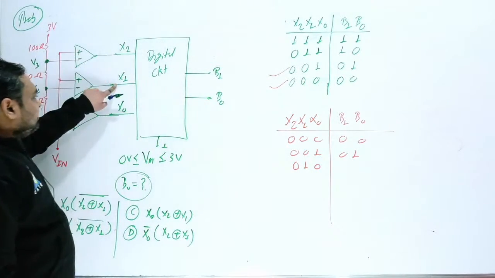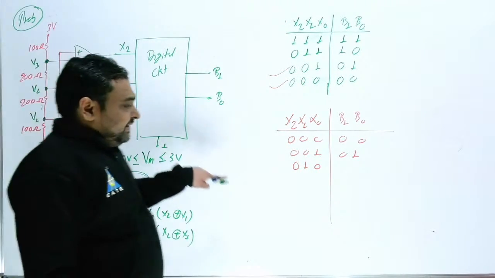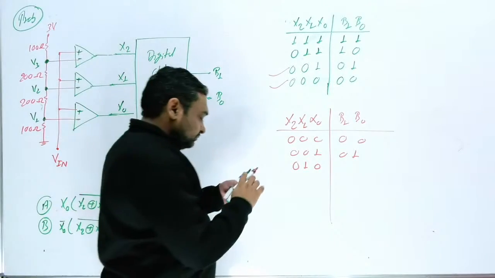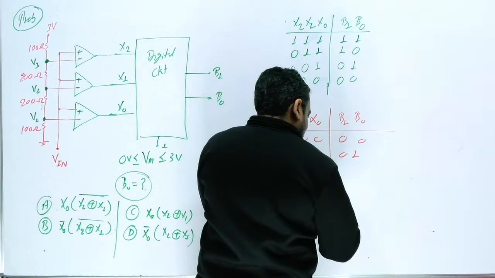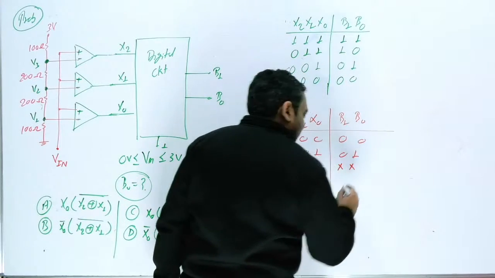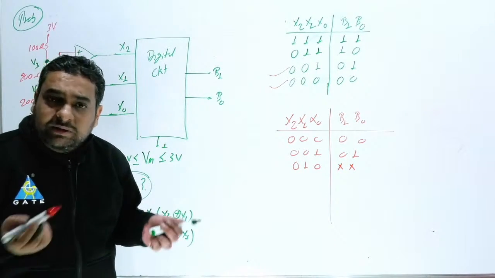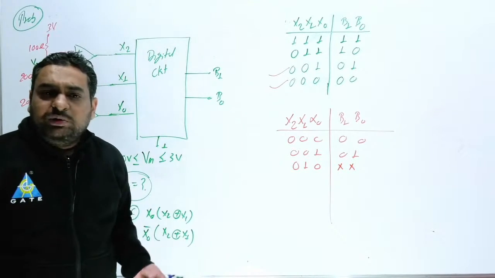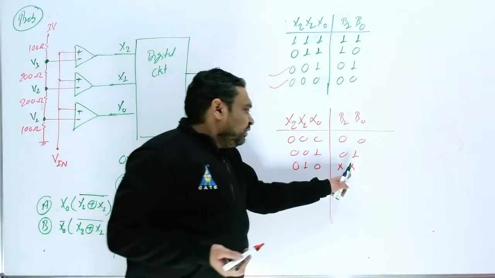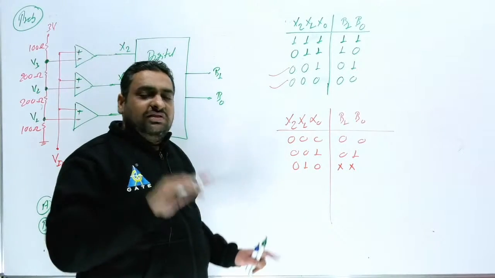If this is 0, this is 1, this cannot be 0. It means this input cannot be possible. So if this input cannot be possible, this output will be don't care. You can write output will be don't care. If an input does not exist, the corresponding output will be don't care. If output is don't care, it means you cannot use this input in the circuit.